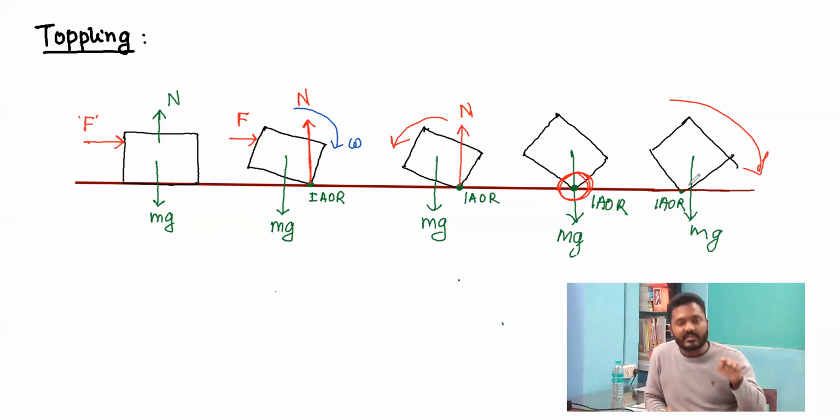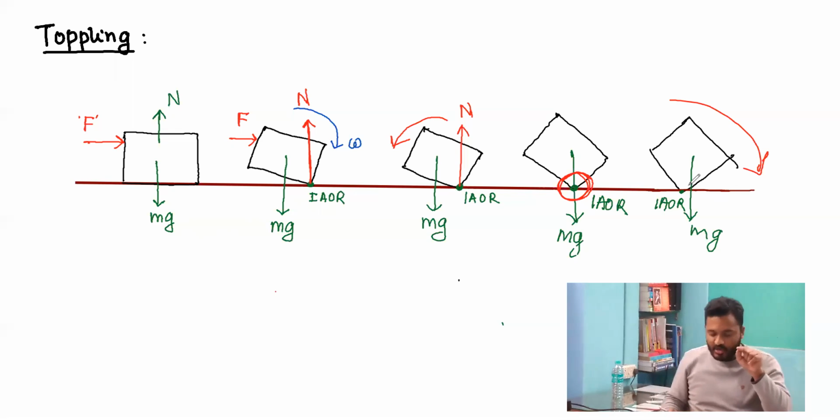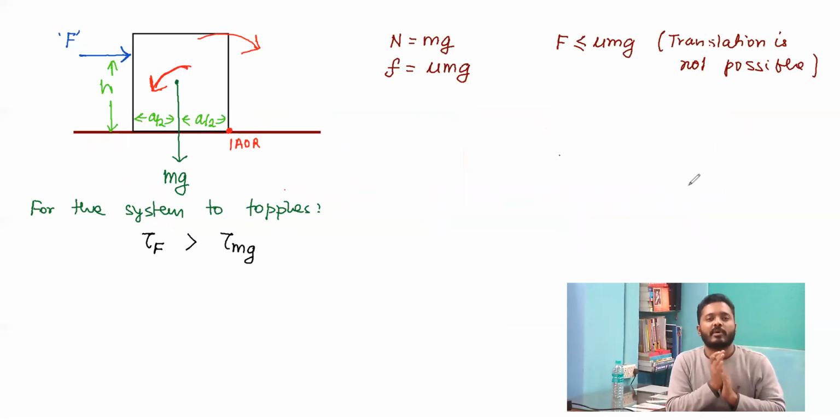If the force is acting on the axis of rotation, it is not going to produce any torque effect. That is why we are not considering the torque produced by the normal reaction force, because when the system starts toppling, the normal reaction force is acting on the instantaneous axis of rotation mark and will not produce any torque.